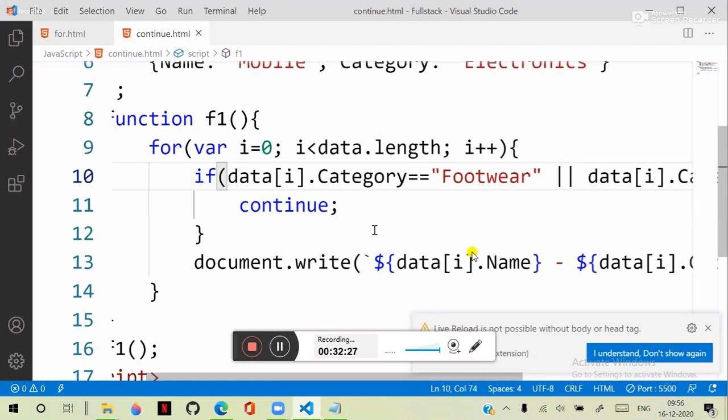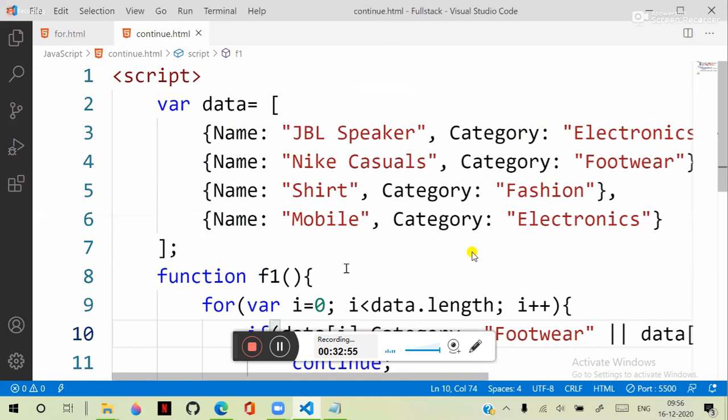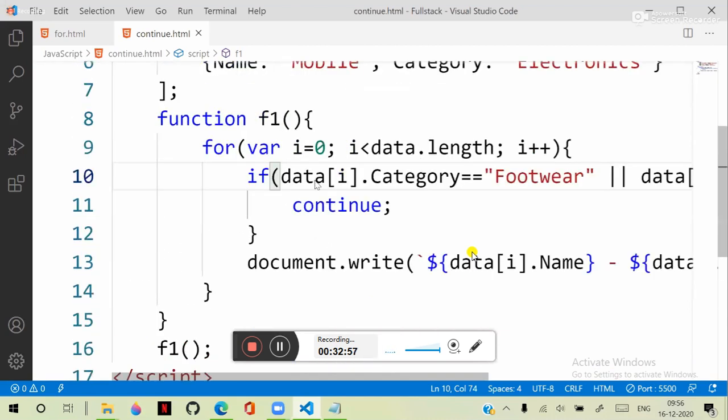It will skip them but it will not stop. It will continue to the next one. If the next one also matches the condition, then again skip it. So continue is used to skip the counter, and it will display only what you are looking for. That is the intention of continue inside loops.